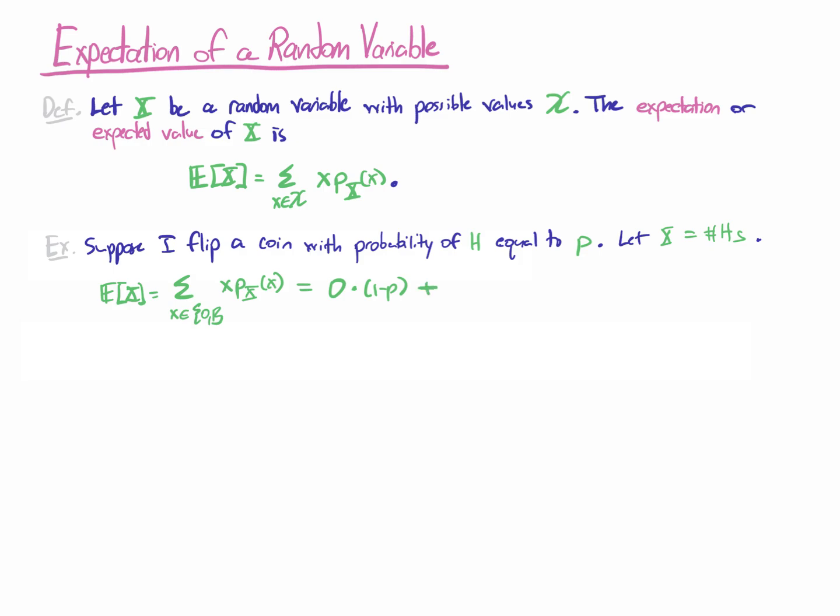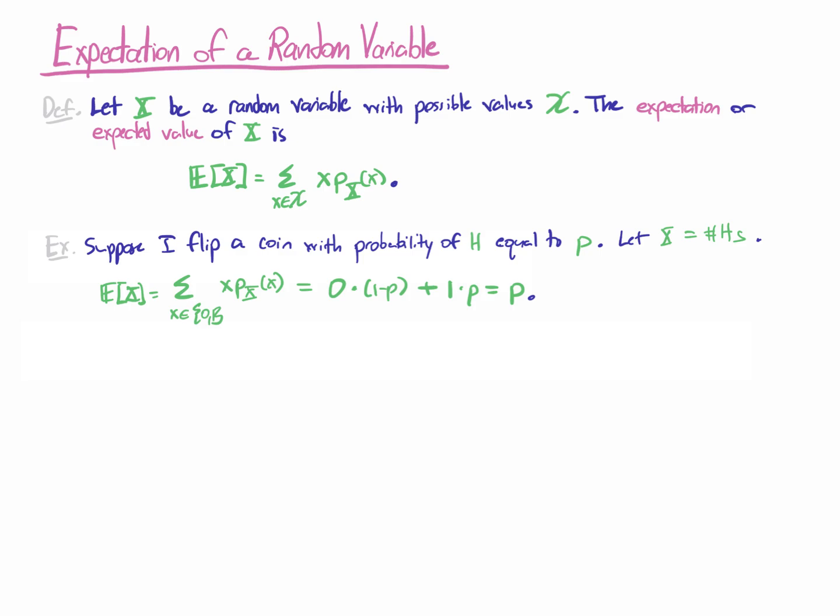On the other hand, I have another term. What if x is equal to 1? Well, in this case, I'm going to multiply 1 times the probability mass function evaluated at 1. That's the probability of getting 1 heads in this experiment. And that's by definition equal to p. And so the result at the end of the day is p itself. The expected value of this random variable is equal to p.